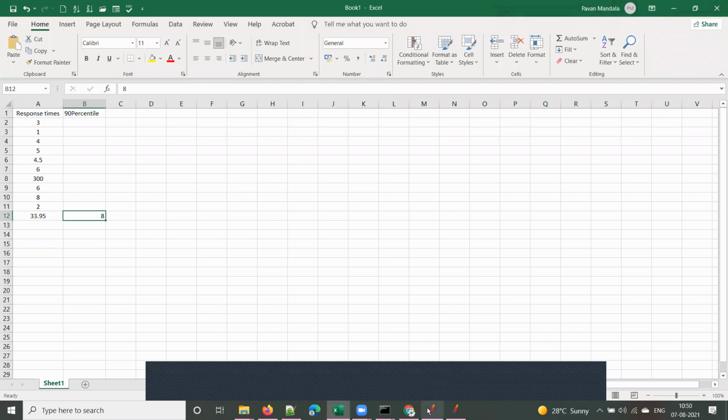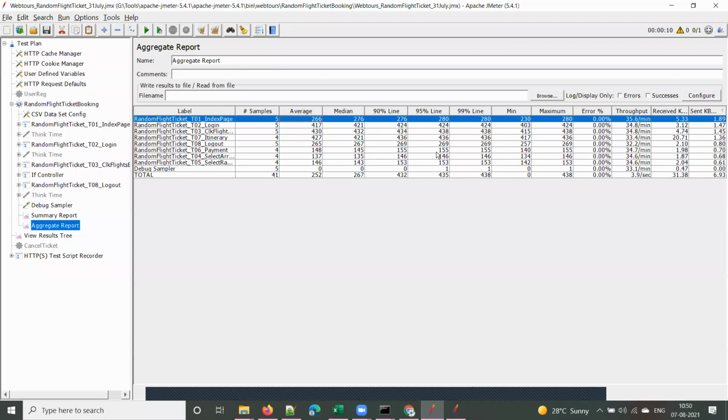In the same way, out of 100 values, if you consider the 95th percentile, what happens? 5 values will be ignored, and the remaining 95 values will be considered for percentile calculation. As simple as that. If you say 90th percentile, out of 10 values, 9 values will be considered. Or take 100 values: 90 values will be considered and the 10 extreme high values will be ignored. That is how the 90th percentile will come.